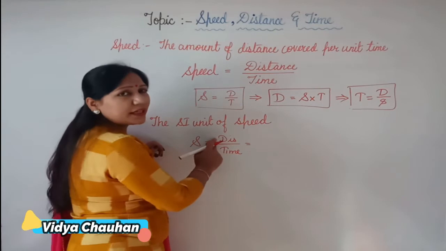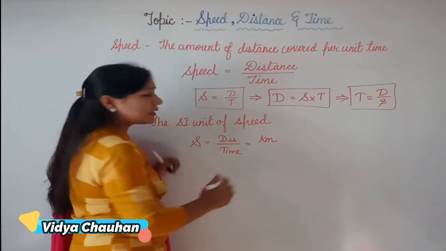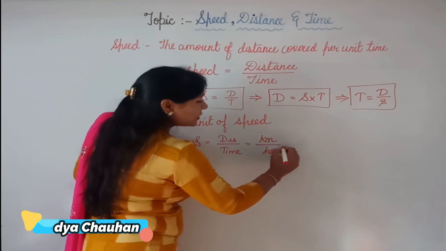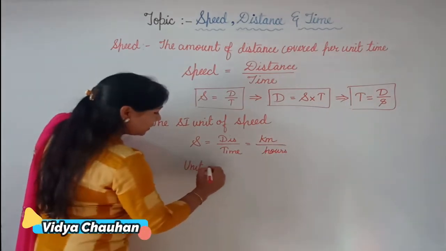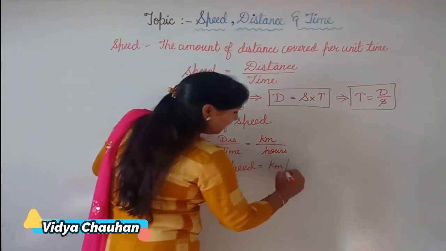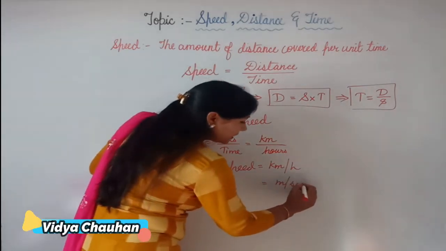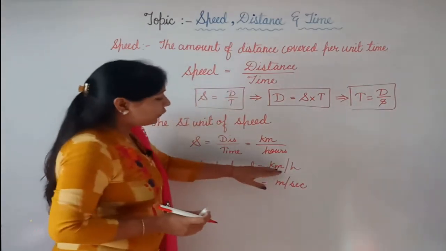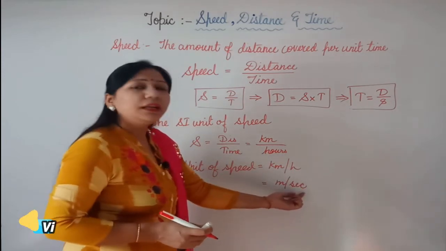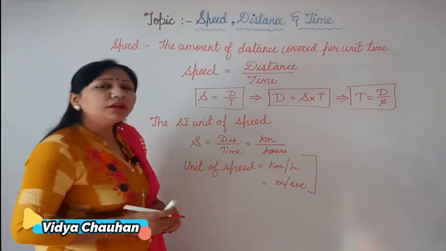We mostly measure distance in kilometers and time in hours. So the unit of speed becomes kilometer per hour, or sometimes meter per second. These are the two basic forms of units in which we measure speed.